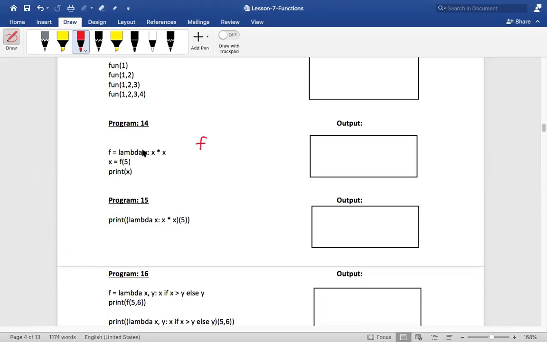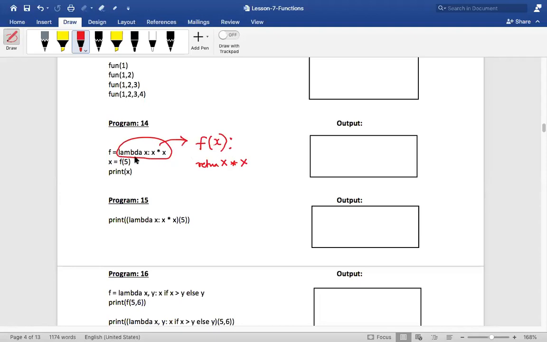Then x will be the parameter that this function is receiving, and then it will have a colon. Within this function block, it has to do something. So what is it doing? It is doing x multiplied by x, and then you can add a return statement. This is how this lambda function can be transformed into a function.